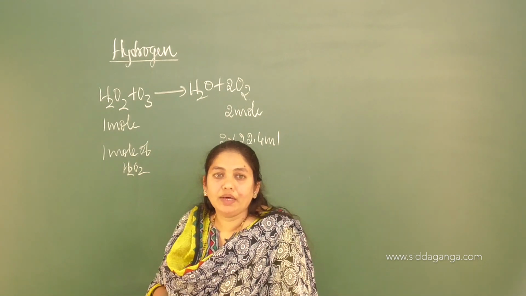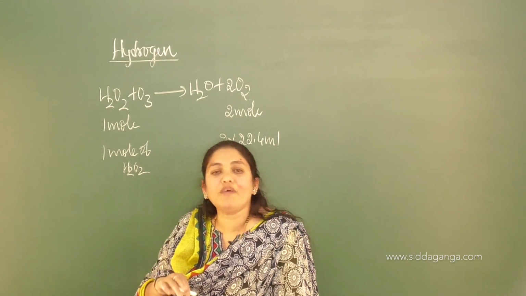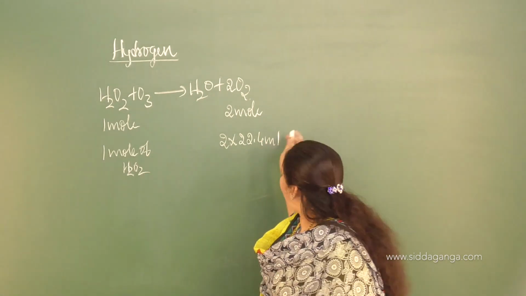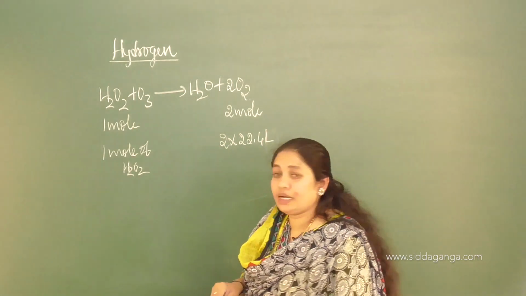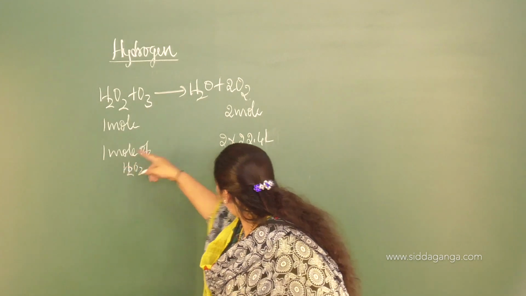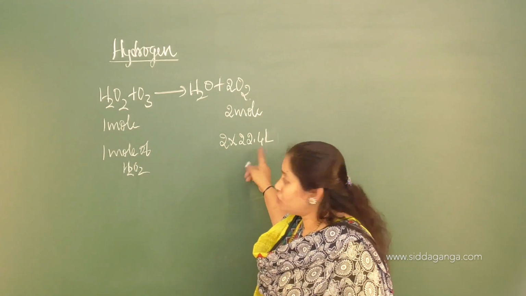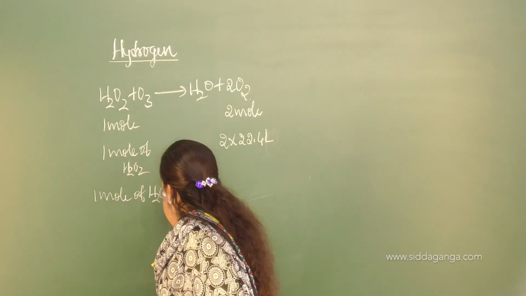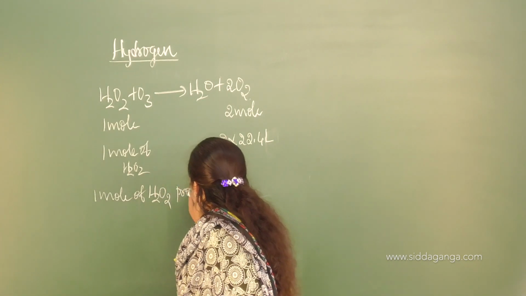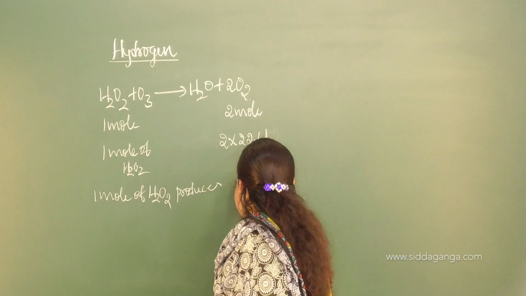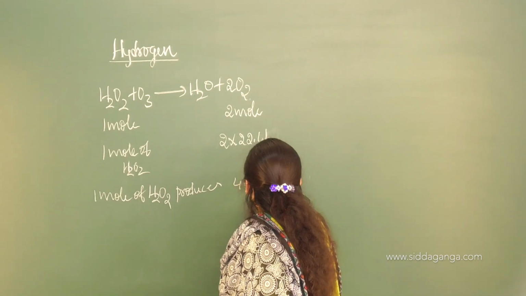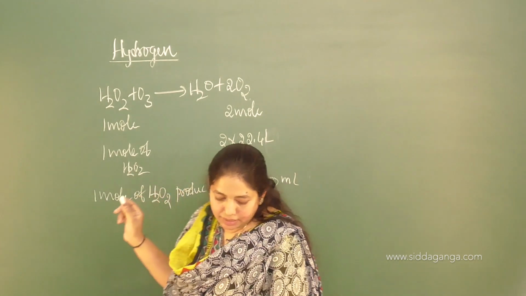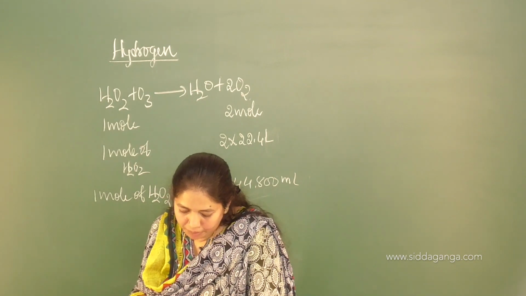Recall that concept from the first chapter: 1 mole of any substance occupies a volume of 22.4 dm cube, or 22.4 liters. So from 1 mole you are going to get 22.4. Then 1 mole of H2O2 produces 44,800 milliliters of oxygen.